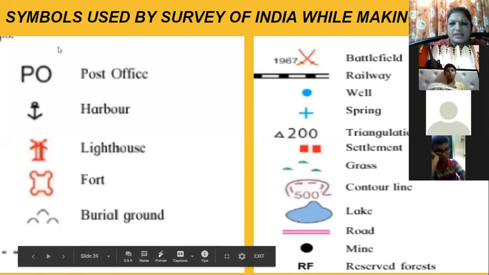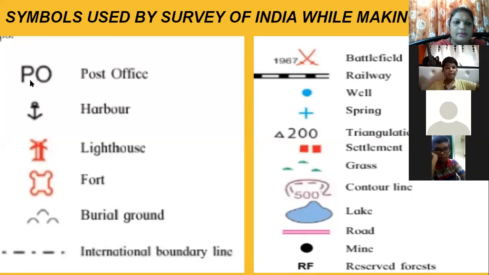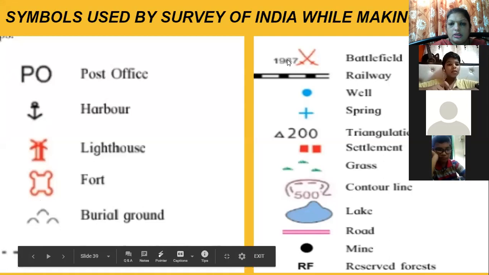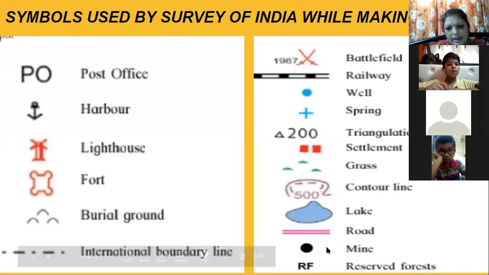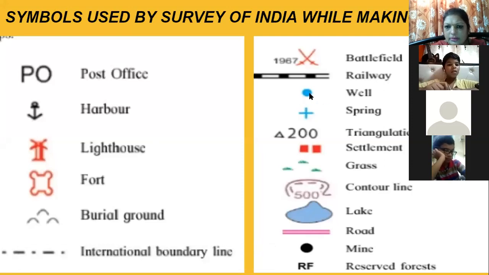So which are the symbols used? For post office, this is the standard symbol you have to use on a map. Post office, harbor, lighthouse, fort, burial ground, battlefield, railway. See the symbol of a well and a mine. For a well, it is a blue circle, and for a mine, it is a black circle. Why is the well a blue circle? Because of water. So well shows a blue circle, spring, again water, so blue color plus sign.